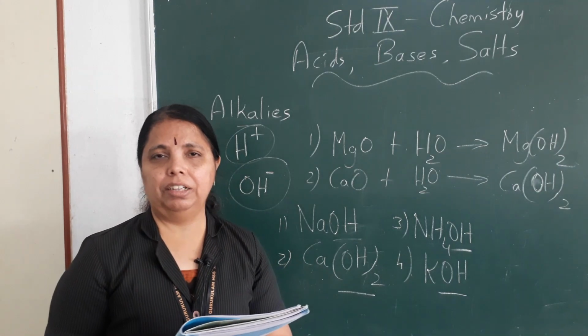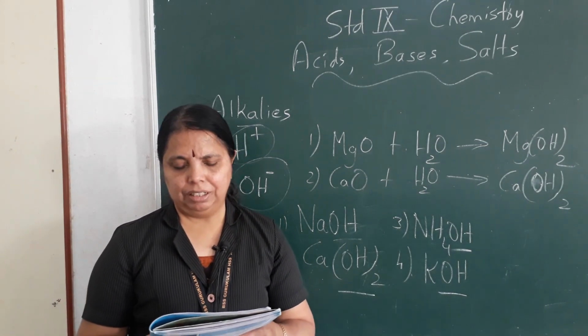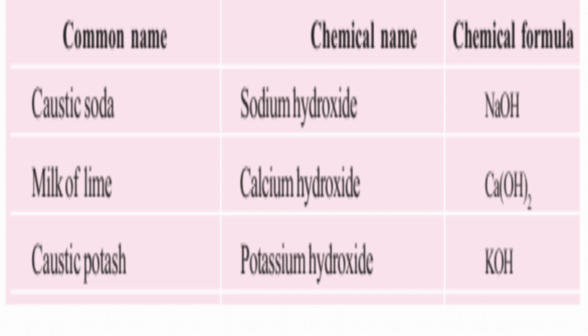Common name is given, chemical name is given and the chemical formula. First one, caustic soda. Its chemical name is sodium hydroxide. Formula is NaOH. So what is the common name of sodium hydroxide? Caustic soda. If you hear caustic soda, you should know that it is sodium hydroxide. Next, milk of lime. Chemical name is calcium hydroxide. Formula is Ca(OH)2. Third, caustic potash, that is potassium hydroxide. The formula is KOH. The common name for potassium hydroxide is caustic potash.